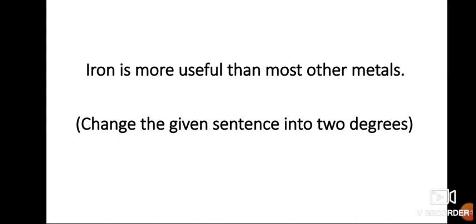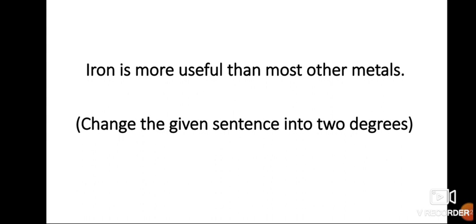Iron is more useful than most other metals. Again, this sentence is also asked to change into 2 degrees. Can you guess in which form this sentence is? Okay, this sentence is in comparative form. And can you guess the adjective here? The adjective is useful. And how is it used, children?